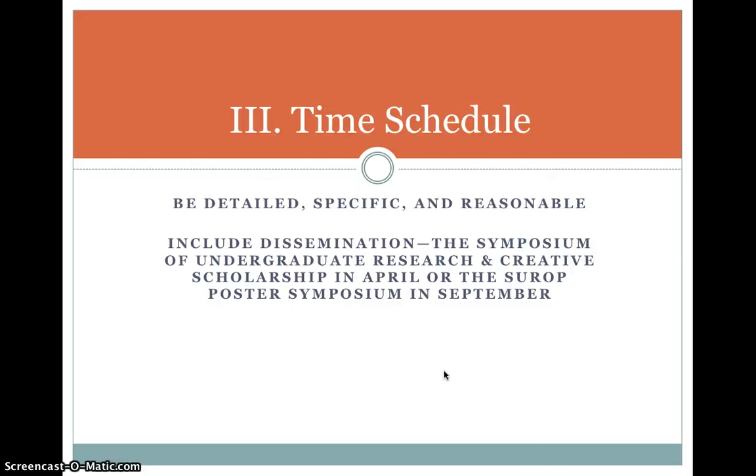Third, your time schedule. Be specific, detailed, and reasonable. In terms of being detailed and specific, you may want to break your time schedule into months, saying that you're going to do background reading in month 1, you'll begin your experiment or writing a first draft, that you will have deadlines with your faculty mentor. The more specific you are, the more likely it is that your project will be funded.